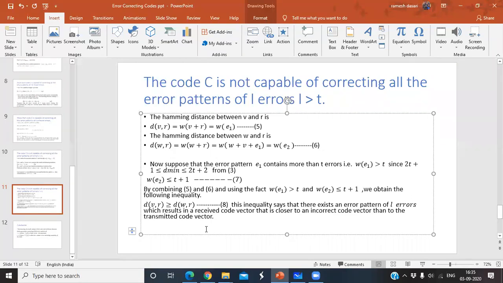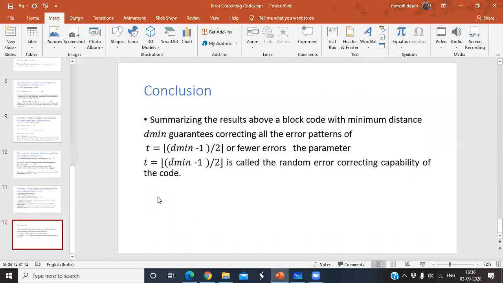Therefore, whenever the errors are greater than t, the code is not capable of correcting all the error patterns. But whenever the errors are less than or equal to t, the code is capable of correcting all the errors. Summarizing these two results: it can correct t or fewer errors, but it cannot correct more than t errors.